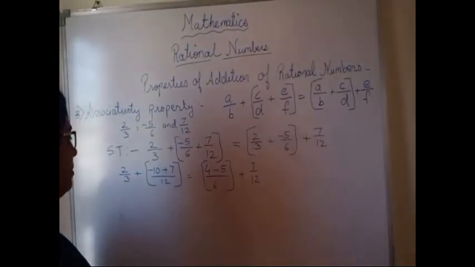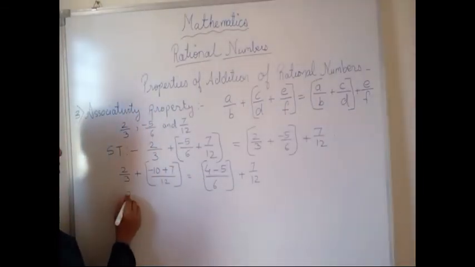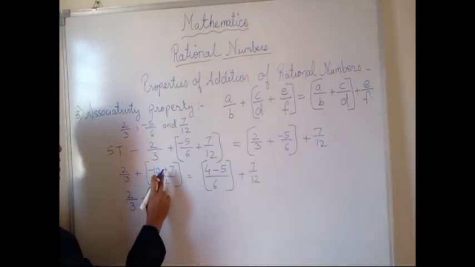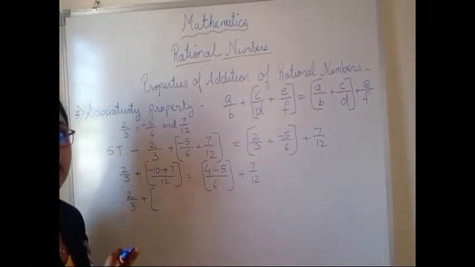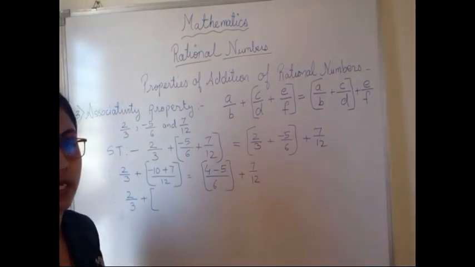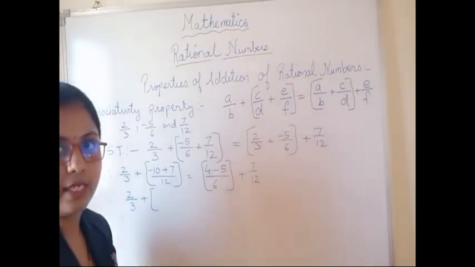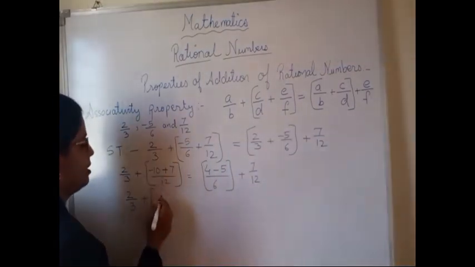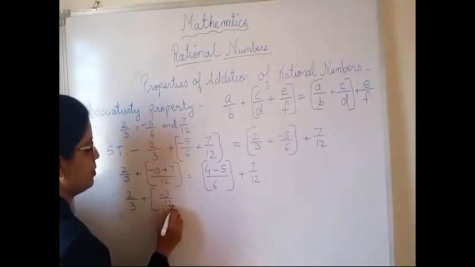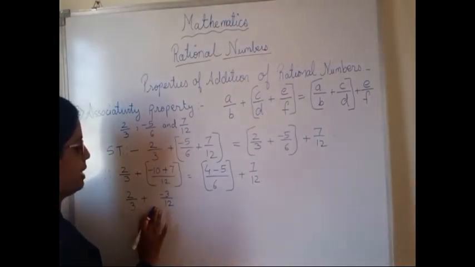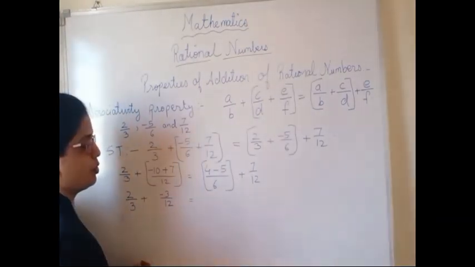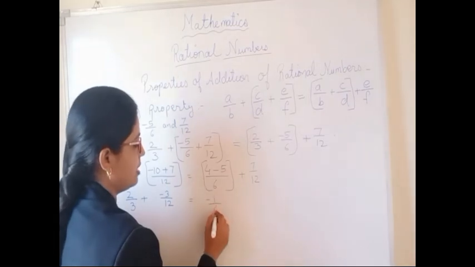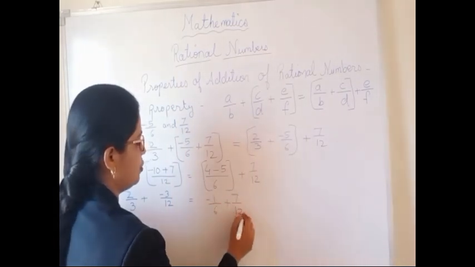Now next step, we will do the addition of those numbers. Negative 10 plus 7: the sign is negative of the greater number, and negative plus positive will be negative. The operation also will be negative. So it will be negative 3 upon 12. So no need to put the bracket now. Equals 4 minus 5, so it will be negative 1 upon 6 plus 7 upon 12.